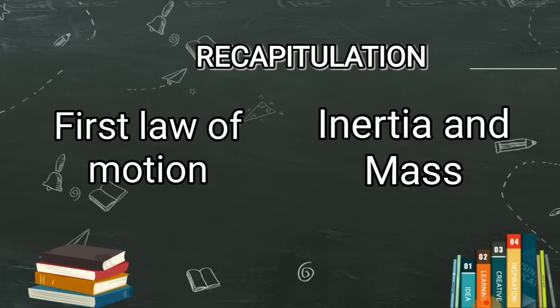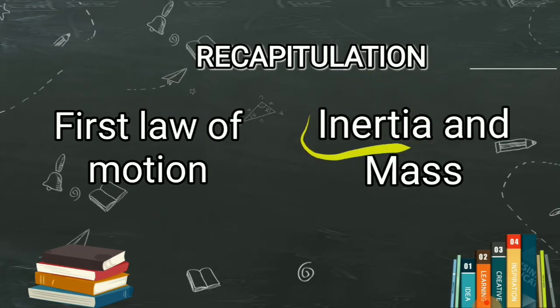Inertia is the property of an object that resists change in its position, whatever its position may be, either at rest or in motion. Two types of inertia we have discussed: static inertia and dynamic inertia. Static inertia deals with objects at rest, and dynamic inertia deals with objects in motion. They resist changing their positions either from rest or from motion. That is called inertia.